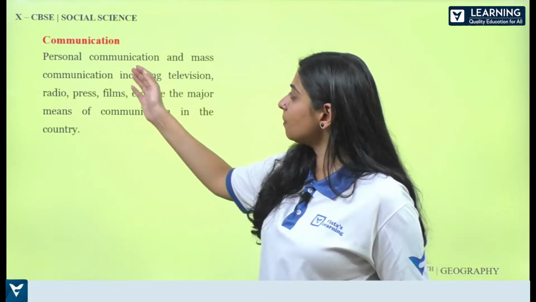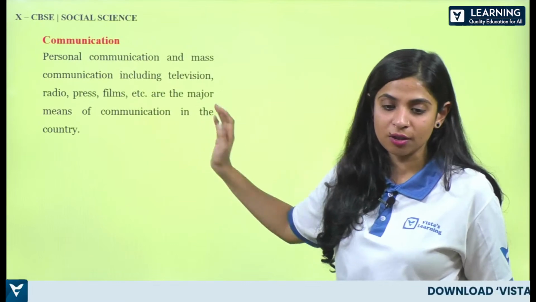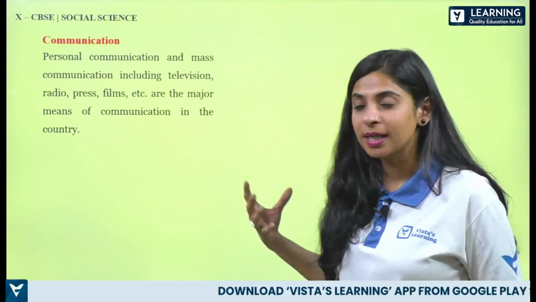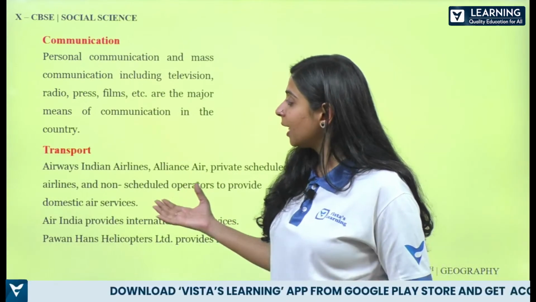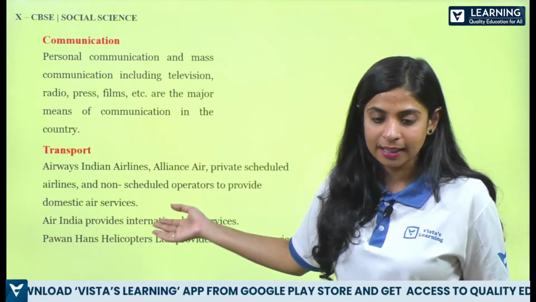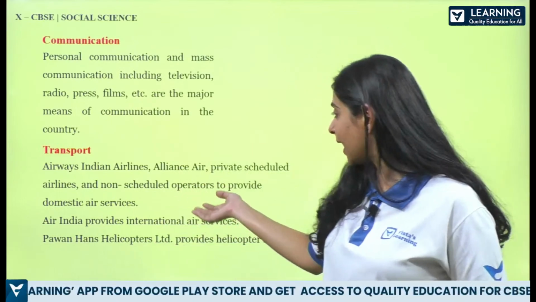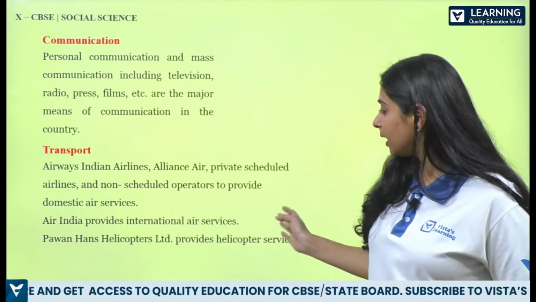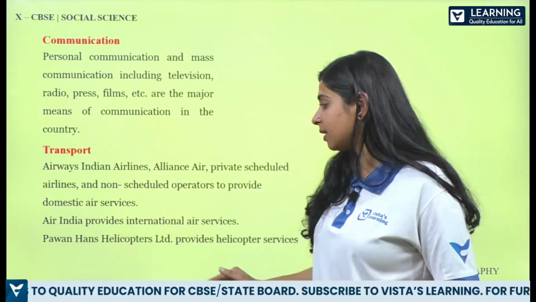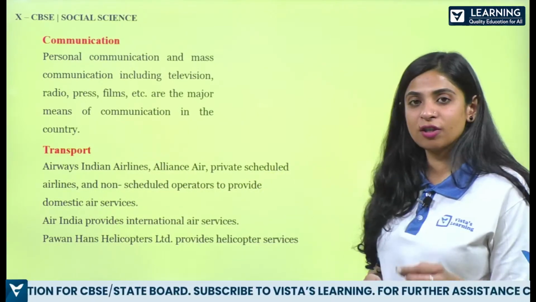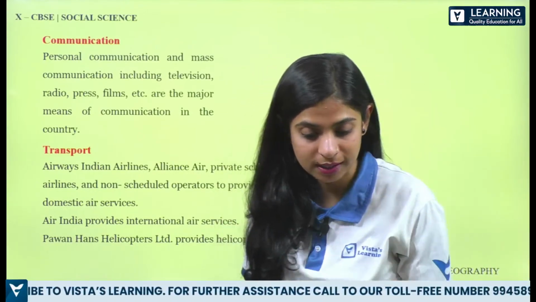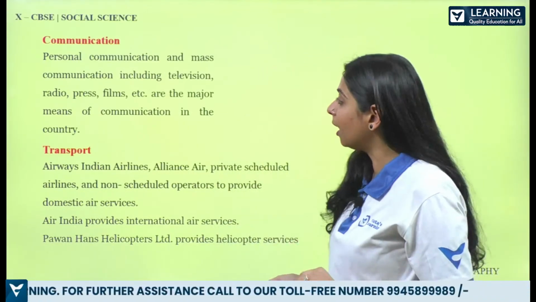Now communication: personal communication and mass communication, which includes television, radio, all the entertainment purposes. All right, so these are the means of communication in the country. Then we have transport by air: Indian Airlines or Alliance Air, private scheduled airlines, non-scheduled operators. These provide domestic air services, and Air India provides international services as well. And if I give you an example of helicopter services, then Pawan Hans helicopters are there.